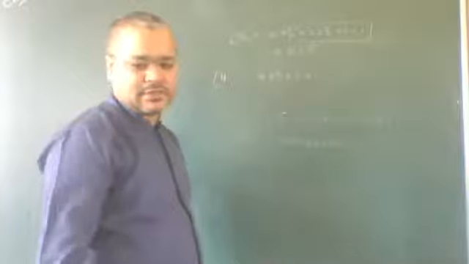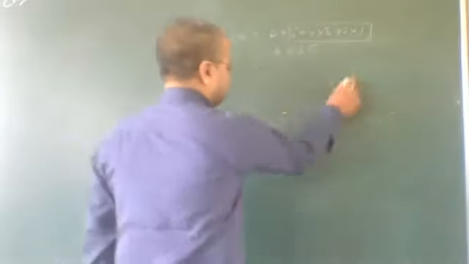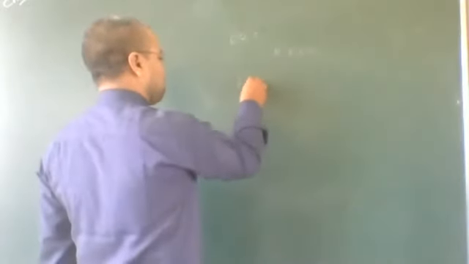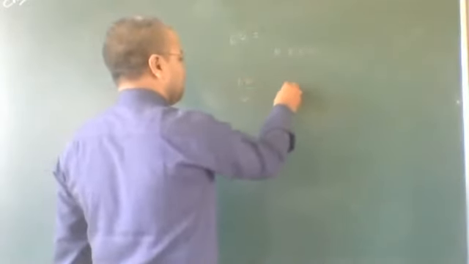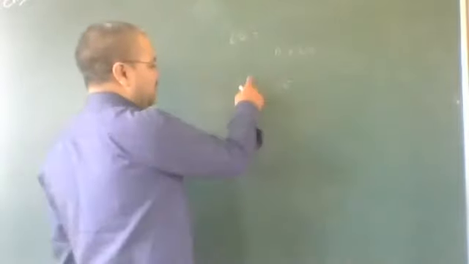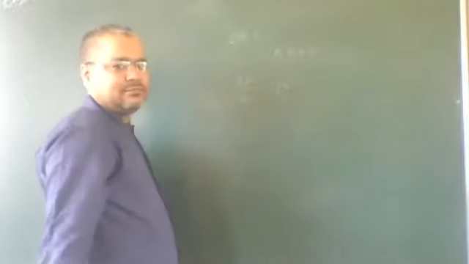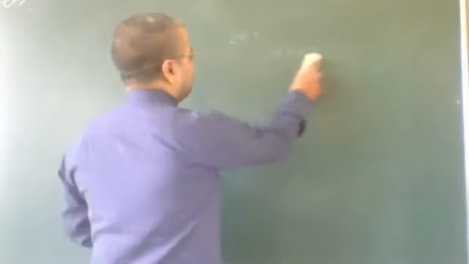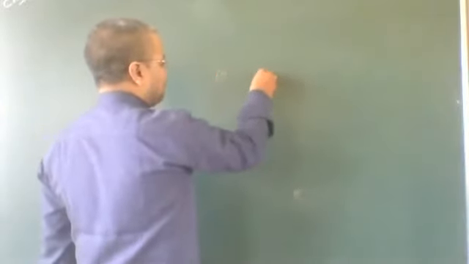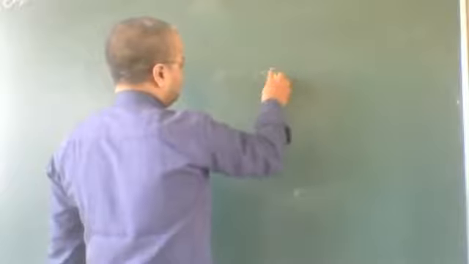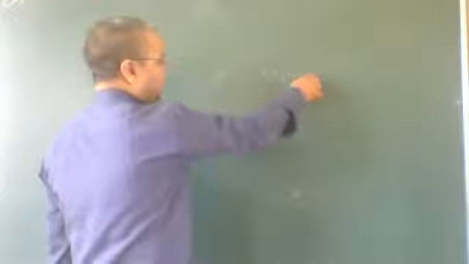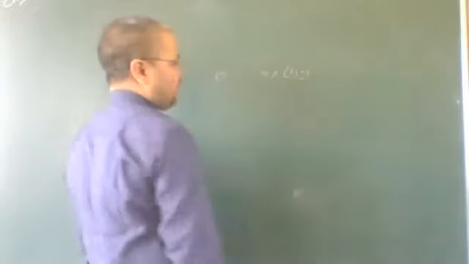From here we can write that factorial 6 upon 6 is equal to factorial 5. Getting? Similarly, factorial n means n into factorial n minus 1. We can write like this way also.